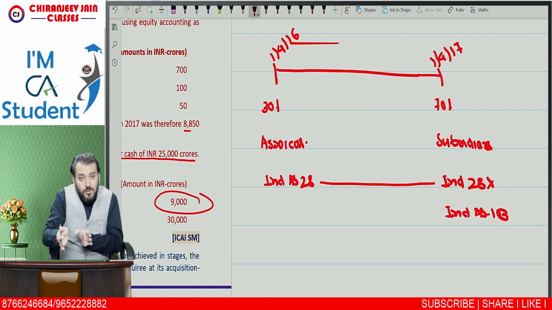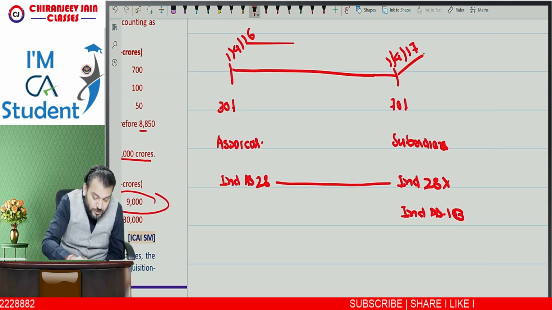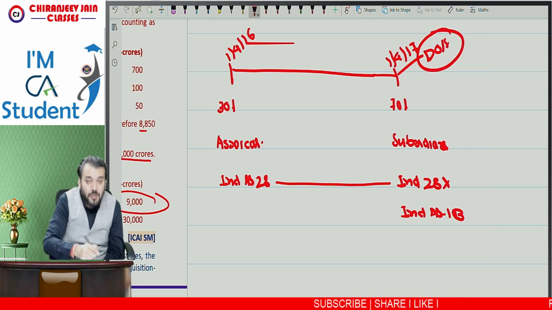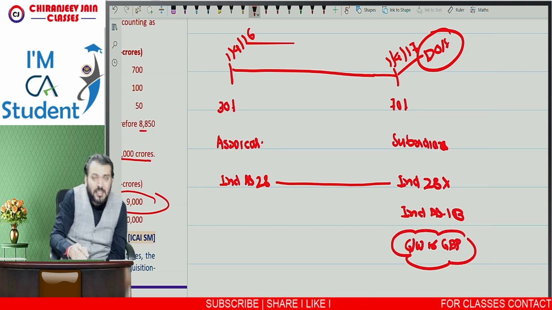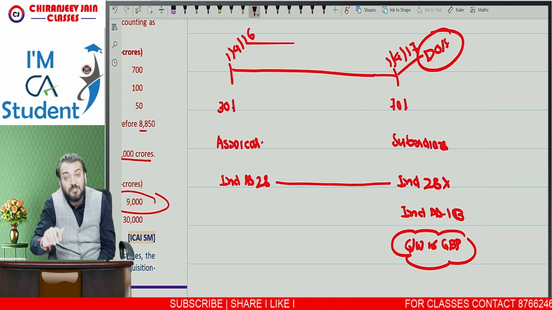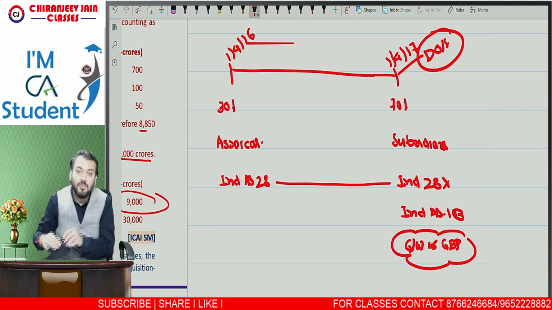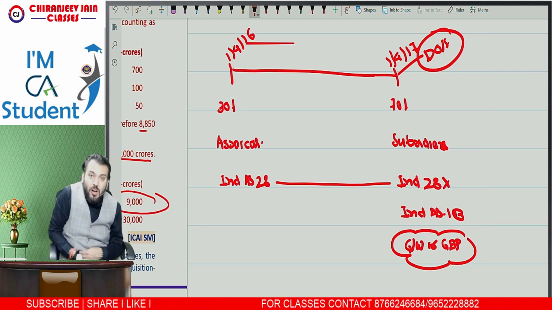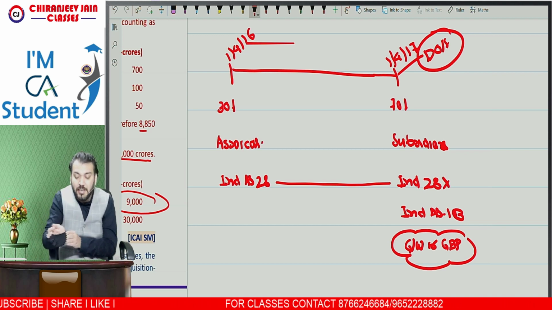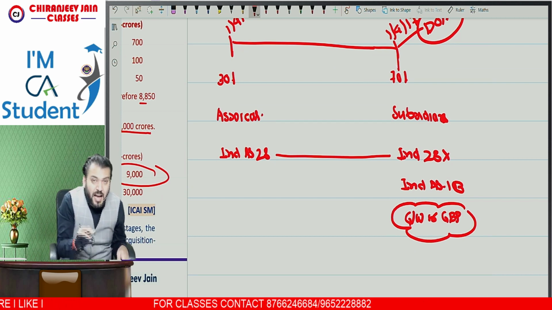Now what does Ind AS 103 say? This becomes the date of acquisition. Date of acquisition is the date when control is obtained. Means we need to find out goodwill or gain on bargain purchase on this date. And on this date, the previously held equity interest will be measured at fair value. So there are 2 points: one is the discontinuation of the equity method, and the other is the application of Ind AS 103 on this date. On the date when control is obtained, we need to discontinue the equity method. I hope you are understanding.